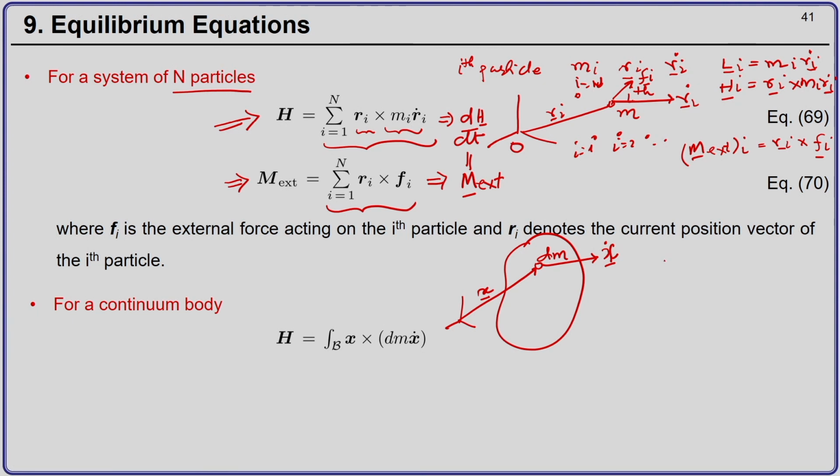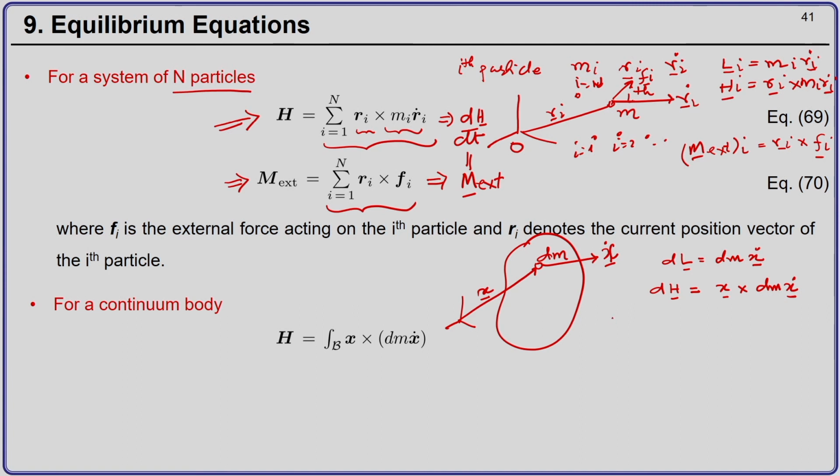So, the linear momentum will be dm times x dot, mass into velocity. The angular momentum will be x cross dm x dot.